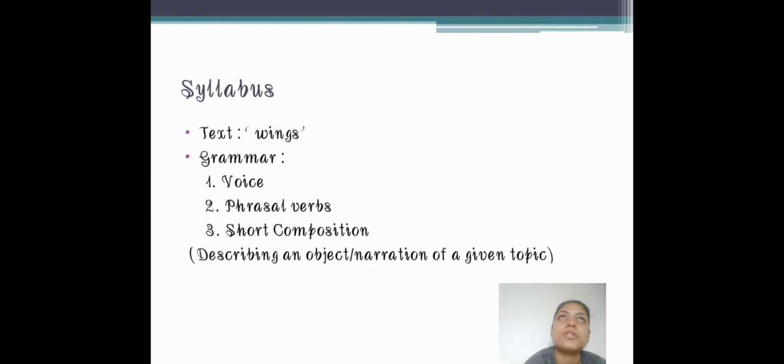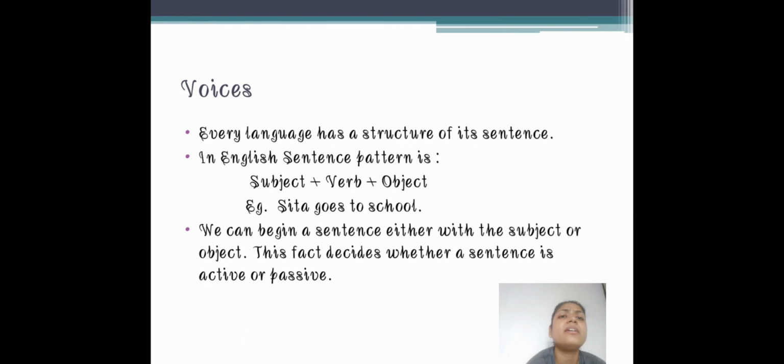In the last lecture we first studied the syllabus. The text is Wings, which has 5 chapters. In grammar we have 3 topics: the first is voice, the second is phrasal verbs, and the third is short composition, in which an object or any topic will be given. You have to describe it in your own words, but in English, because we are studying in English. Then we jumped directly to the topic voice.